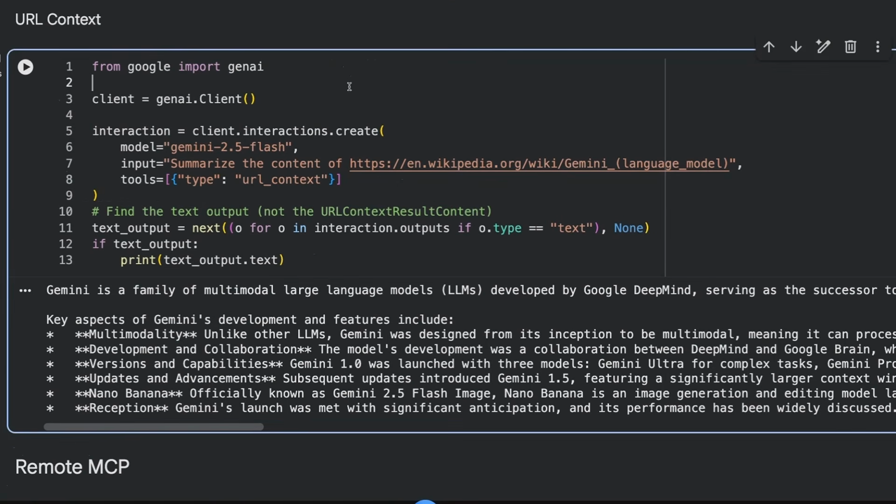Third tool is the URL context tool. Here you can see we can basically just pass in that's the tool, and then pass in any URL, and it's supposed to go and get it. Now, there are certain URLs, I think, that are blocked. I think that's got to do with the AI robots text nowadays, whether sites are giving permission for AI to scrape them or not. So you'll find that certain sites, this just won't work. So you want to check this and see if it's going to actually work for your particular use case.